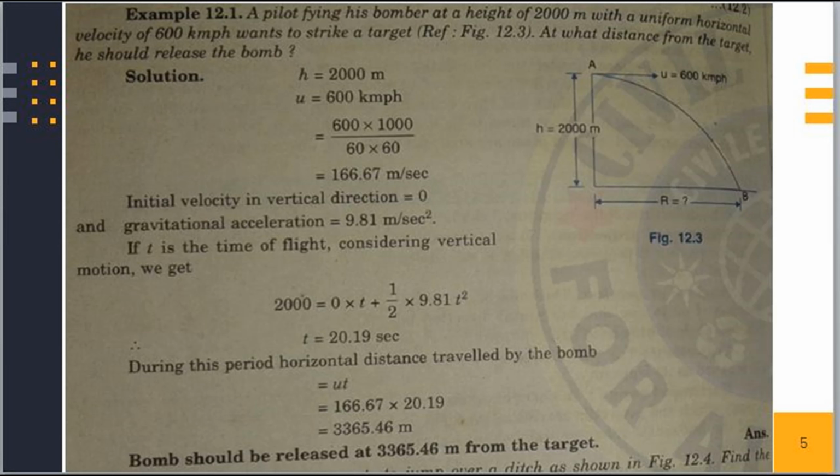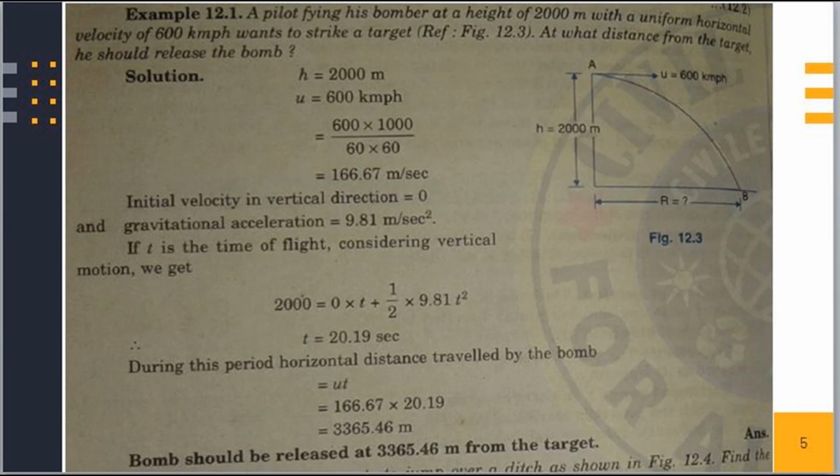If t is the time of flight, then considering vertical motion we know that s is equal to ut plus 1 half at square. In this problem, s is nothing but h. Initial velocity in vertical direction u be the 0. Therefore, we get t is equal to 20.19 second.